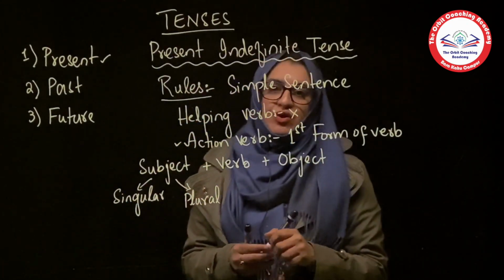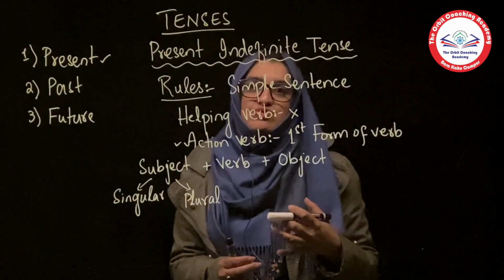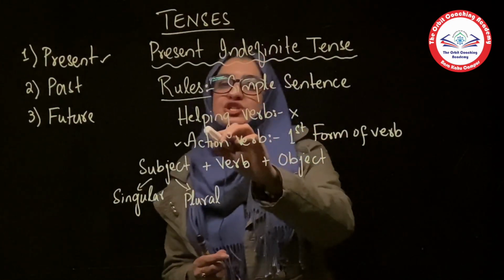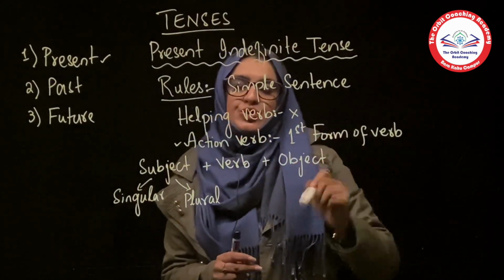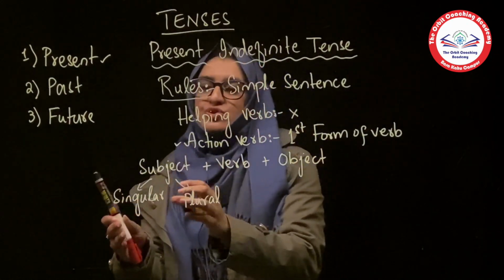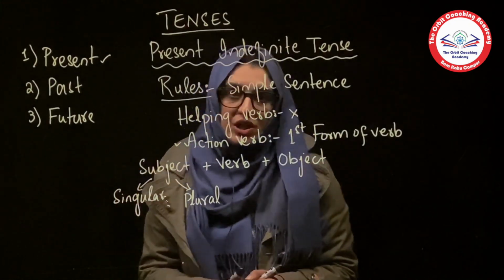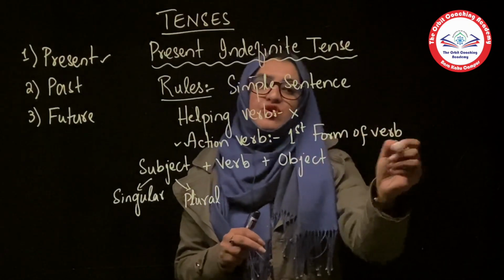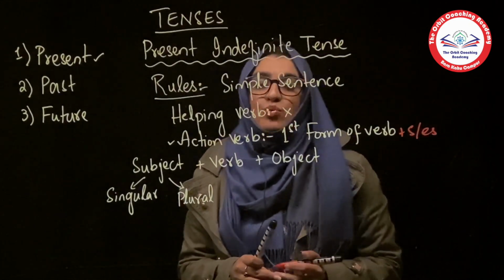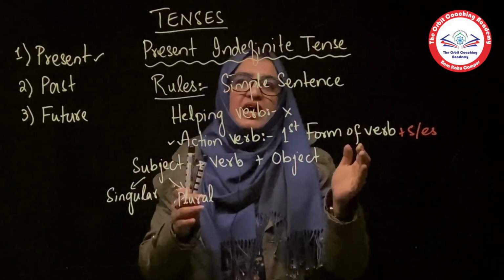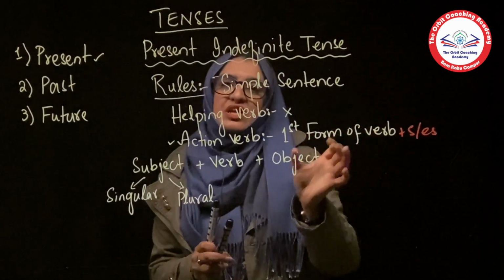As I told you before, whenever we use present indefinite tense, we will be talking about the daily routine, the things which we do on our daily basis. We will not be using any helping verb in a simple sentence, and for the action verb we need to use the first form of verb. Now let's make the sentence. If we have a singular subject, we will use the first form of verb plus s or es. With the action verb, we need to add s or es. While if we have a plural subject, we will use only the first form of verb.